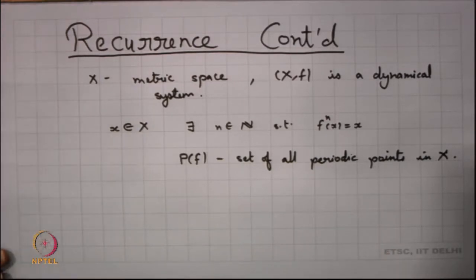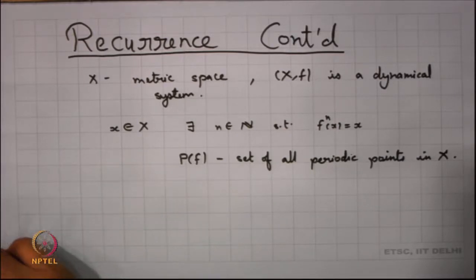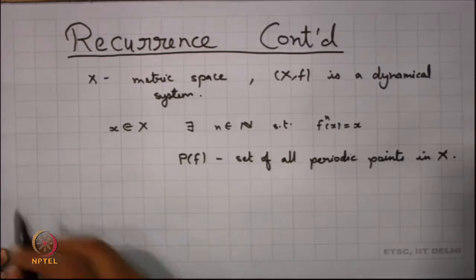We had seen a bit of generalization of this concept of periodic points, and that was our recurrent point. So, what do we mean by a recurrent point?